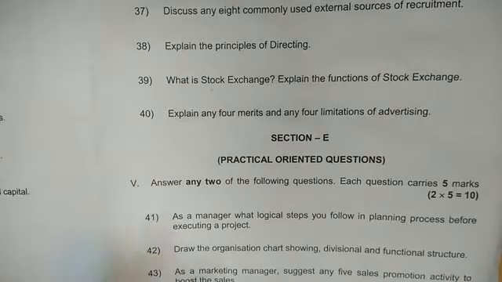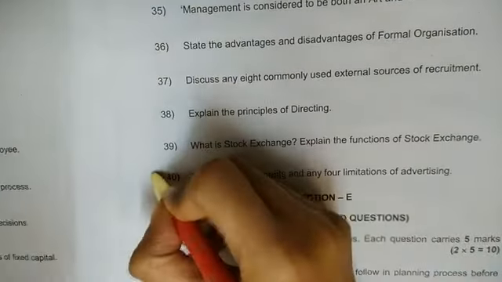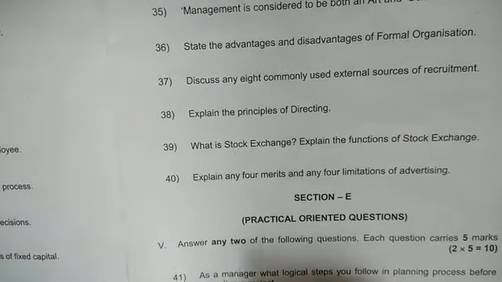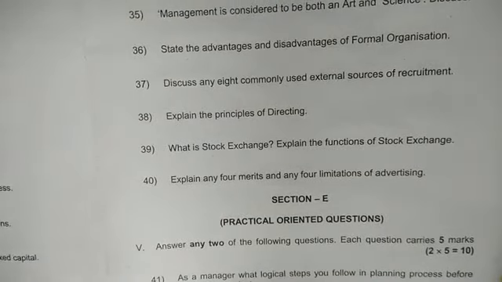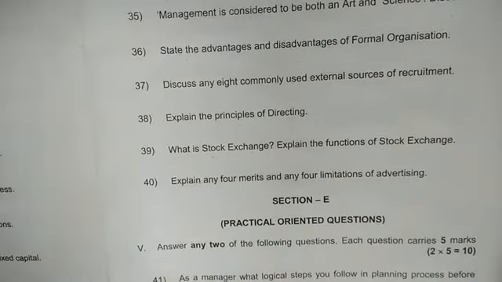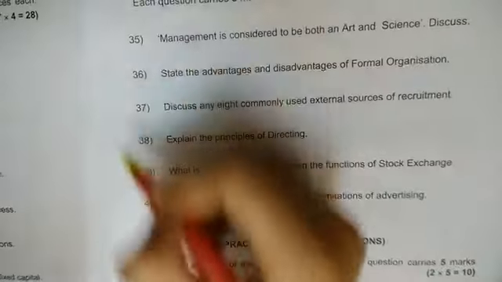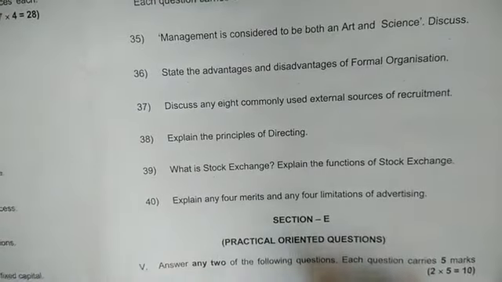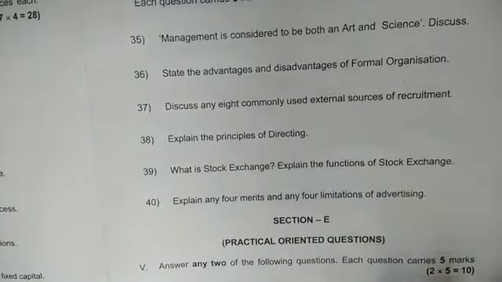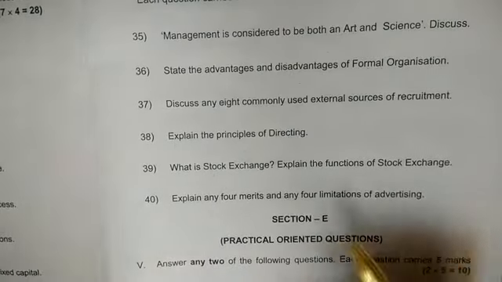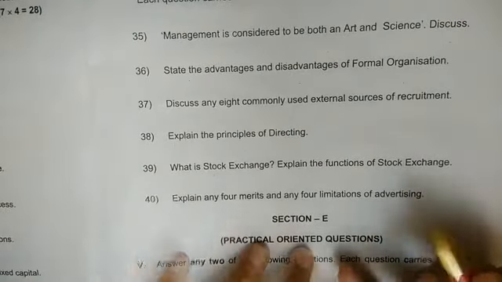And if you want to scratch, don't put a small cross mark near your question. Many experienced teachers come for correcting. When they are evaluating your paper, in a hurry they can't see that you have crossed it. If you have put a small cross near that answer, they'll just think this answer is wrong, and you will be losing marks over there. So please see that. Take a pencil or a scale and put a line.